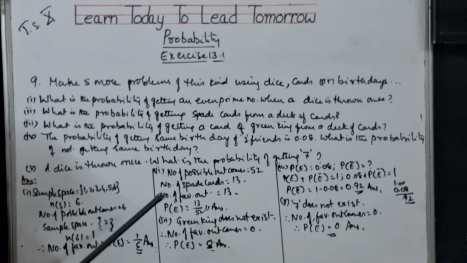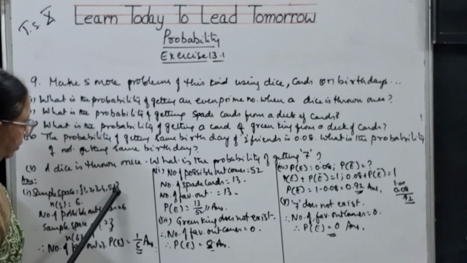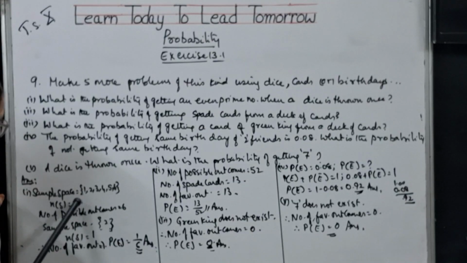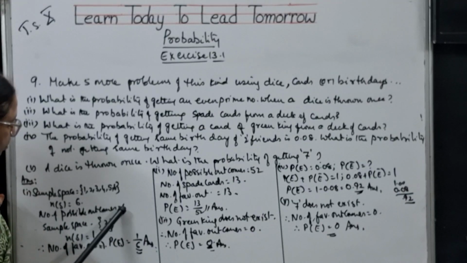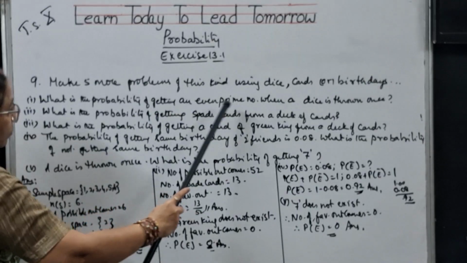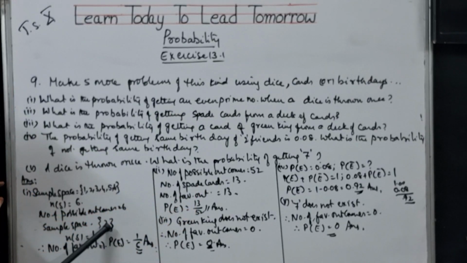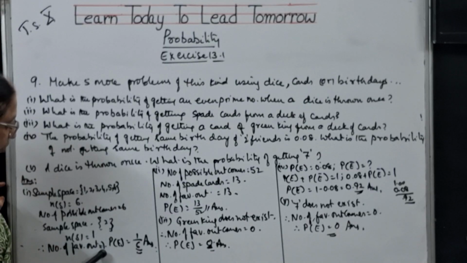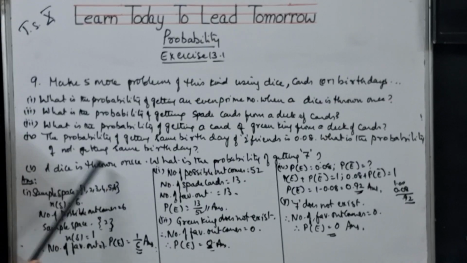So the first question is, what is the probability of getting an even prime number when a dice is thrown once? The sample space is 1, 2, 3, 4, 5, 6, and n of S is 6. The number of possible outcomes is 6. The even prime number is only 2, so the number of favorable outcomes is 1. So P of E is 1 by 6. I am sorry children, please note down this problem once again.